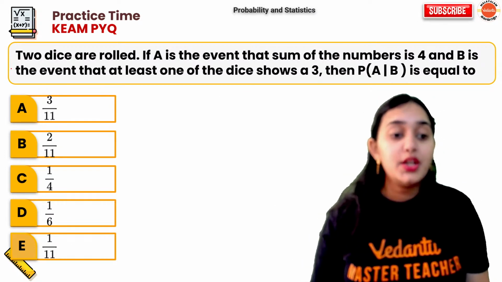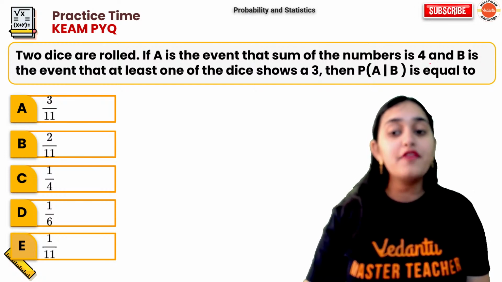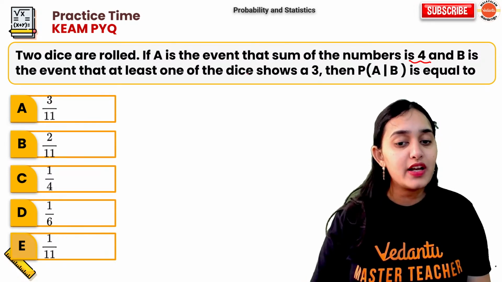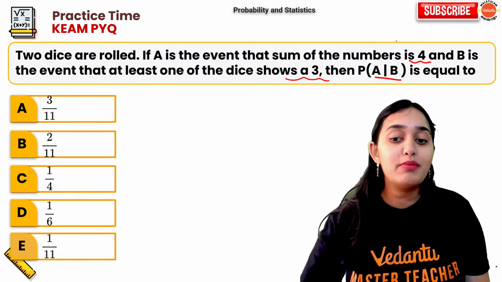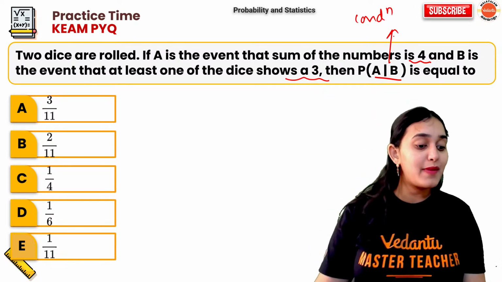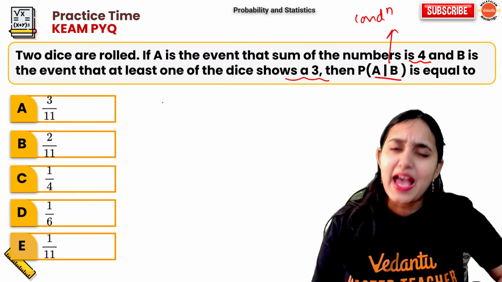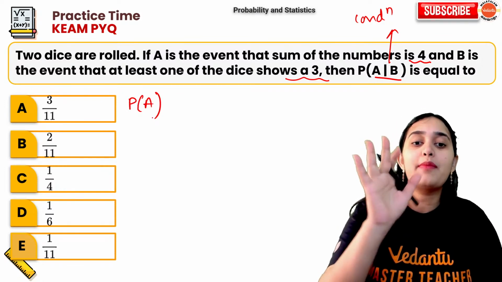Moving on. Two dice are rolled. If A is the event that sum of the number is 4 and B is the event that at least one of the dice shows a 3, then what is A given B? This is conditional probability. Conditional probability question has come. Okay. Now, let's have a look. What is the probability of A? Let's first think about A.